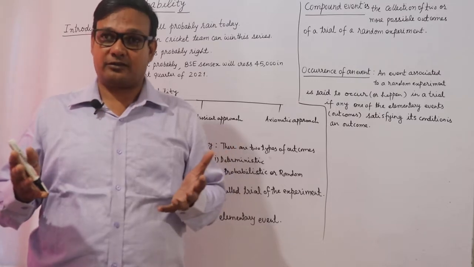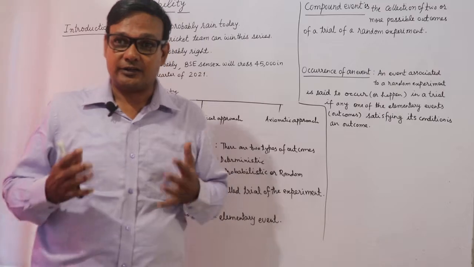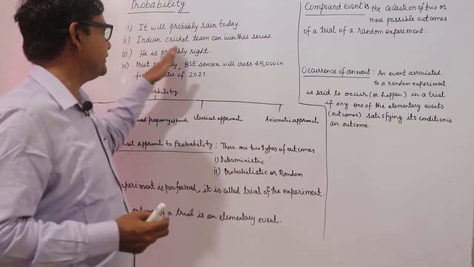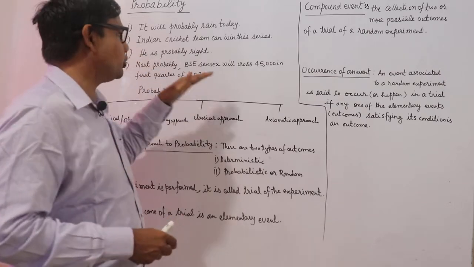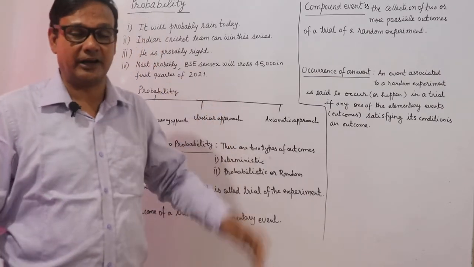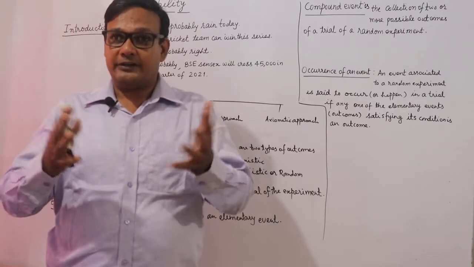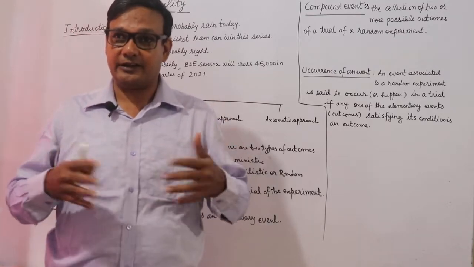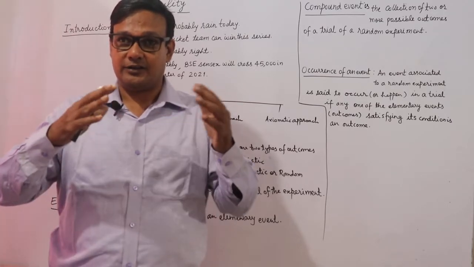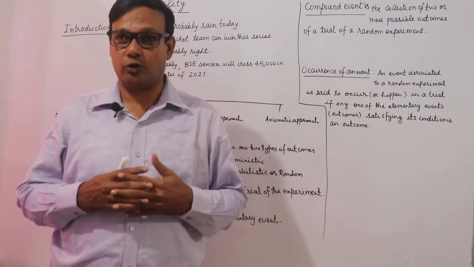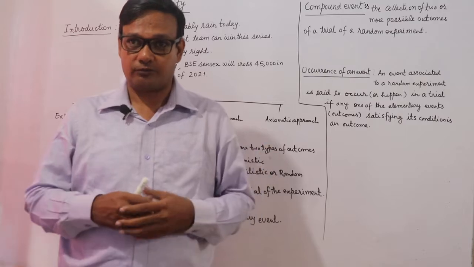Watching the performance or analyzing the performance of the Indian cricket team, someone can predict that it can win this series, and that he is probably right. If someone is honest, then we can say that he is probably right. Or watching the characteristics of his body language, we can predict he is probably right or wrong.